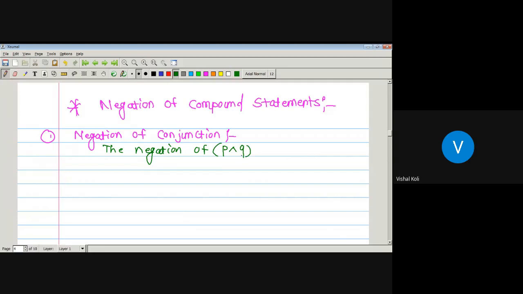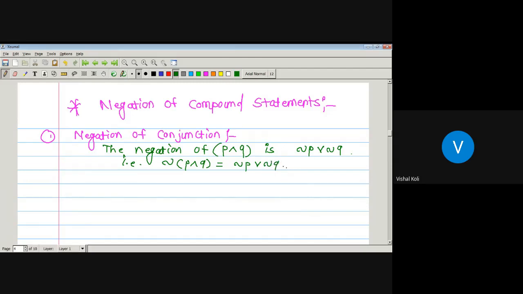So negation of P and Q is negation of P or negation of Q. That is, negation is denoted by this symbol. Negation of P and Q is equal to negation of P or negation of Q.